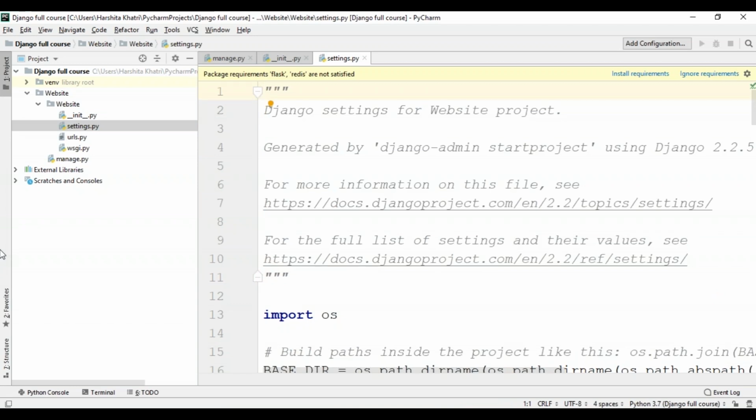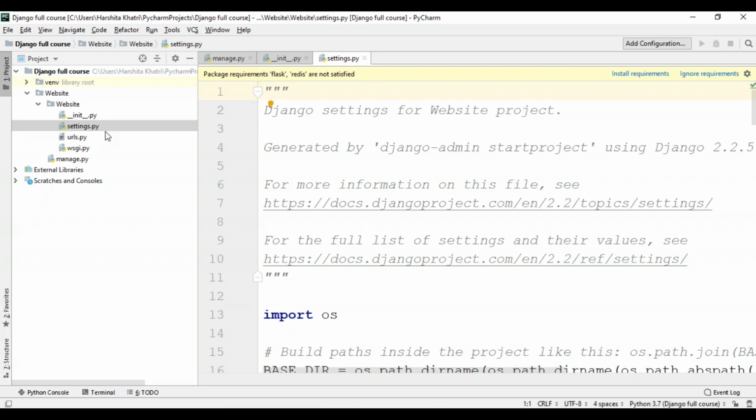This file actually consists of the settings or the configurations for this Django project. The Django settings.py file contains all the configurations for your Django installation. It's basically just a Python module with module-level variables. Because the settings file is a Python module, it does not allow Python syntax errors, and it can assign settings dynamically using normal Python syntax. It can also import values from other settings files.